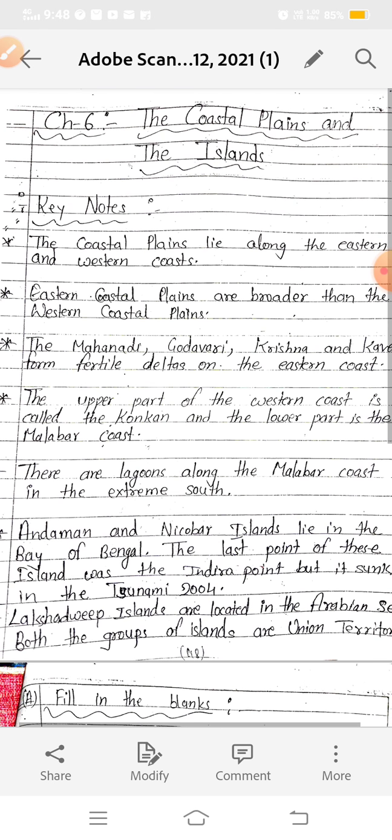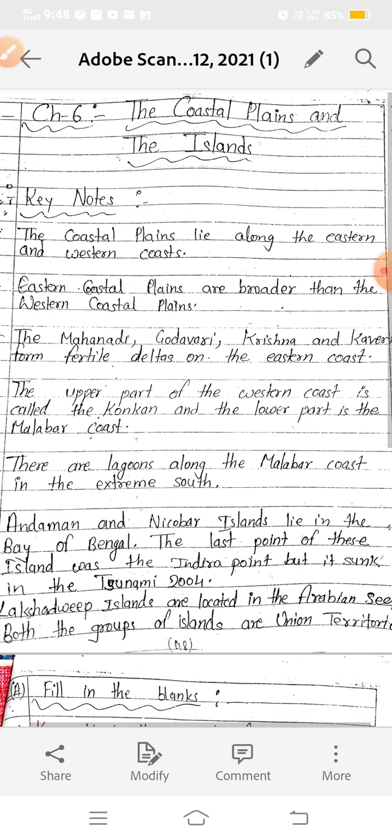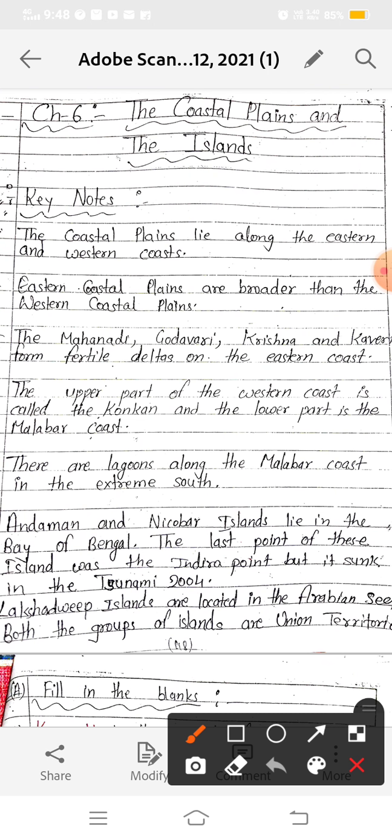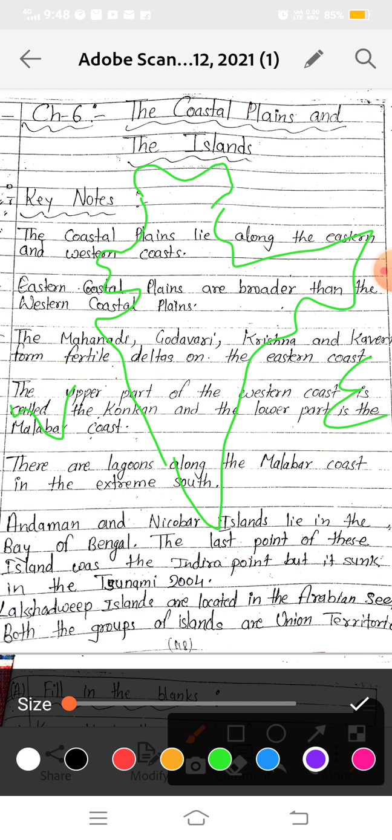Key notes. The first is the coastal plains lie along the eastern and western coast. Where do we have the eastern and western coast? See, this is our map. This is our western side and this is our eastern side.